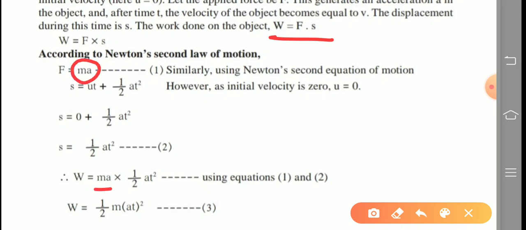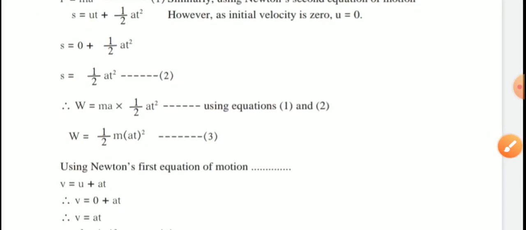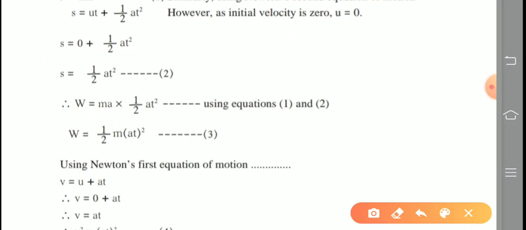That we substitute in the formula. What is the value of s? Half at square. That is also substituted in this equation. Using equations 1 and 2, these two values we substitute in the above equation. Therefore, W is equal to half m into a times a, so half m a square t square. Equation number 3.